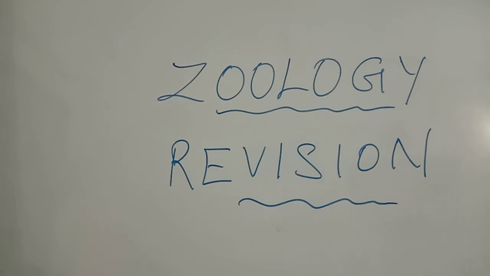Then the next 2-mark question is the extra embryonic membranes of the human uterus. Name the extra embryonic membranes: amnion, yolk sac, allantois, chorion. This is the answer to this 2-mark question. Then on the next page, many 1-mark questions are there, and some 2-mark questions also.